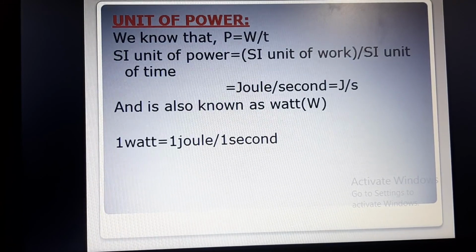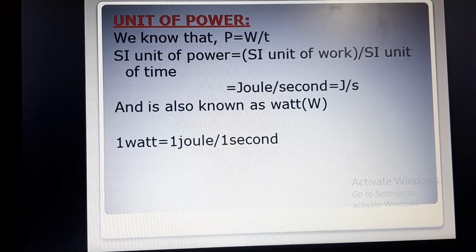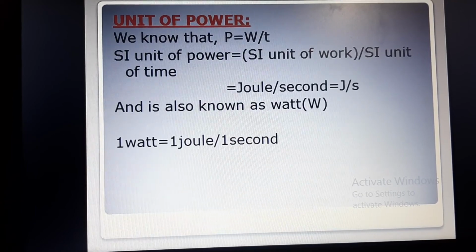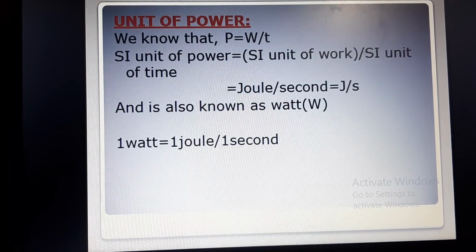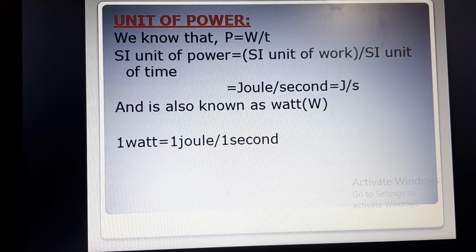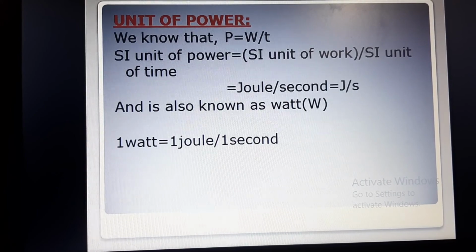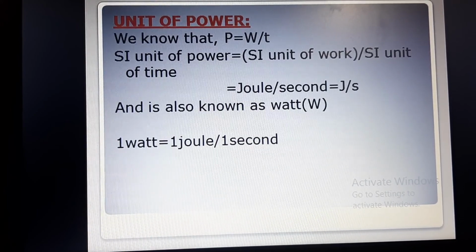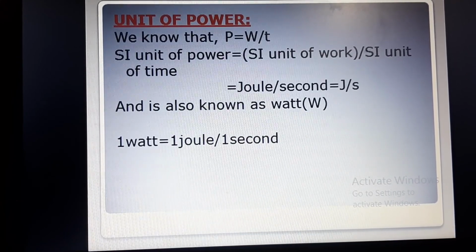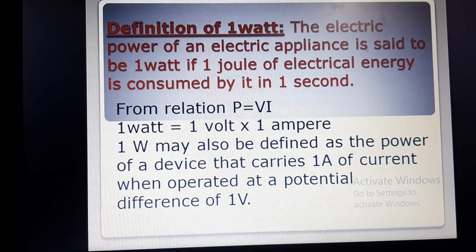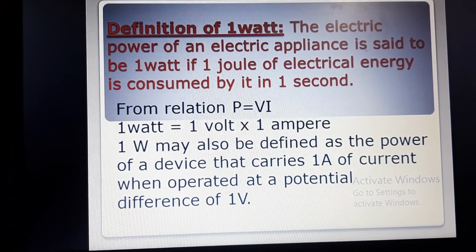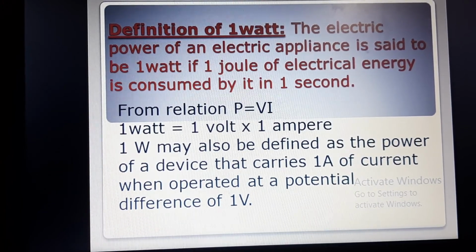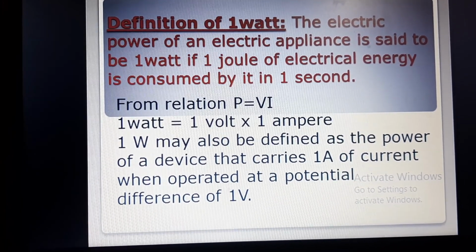Next is, what is the unit of power? Since power is equal to work done upon time, we know that the unit of work done is joule and time is second. So unit of power will be joule per second, which is also known as watt, denoted by capital W. So 1 watt will be equal to 1 joule per second. The electric power of an electric appliance is said to be 1 watt when 1 joule of electrical energy is consumed by it in 1 second.